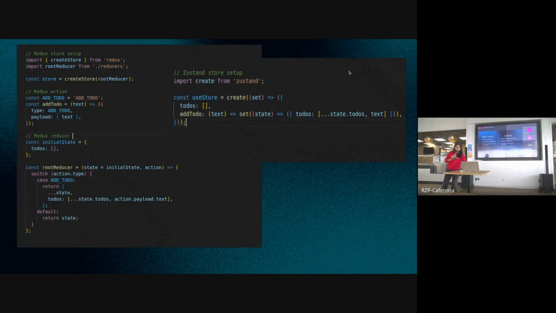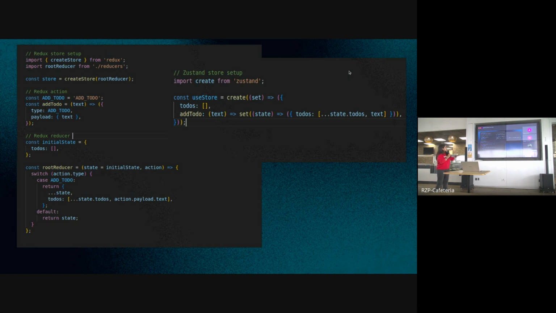So this is a code example where I have set up a store using Redux, and on the other hand, I have set up the same store using Zustand. In case of Redux, you can see that there is a reducer created, an action is created, and then the store is created. And for using this, we have to dispatch these actions into our code.